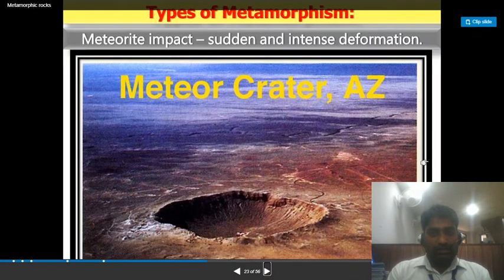Meteor craters: meteorite impact, sudden and intense deformation, also cause metamorphism sometimes. Meteoritic activities also cause the process of metamorphism.